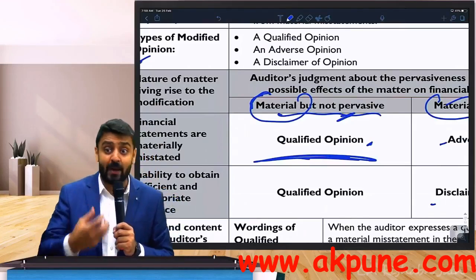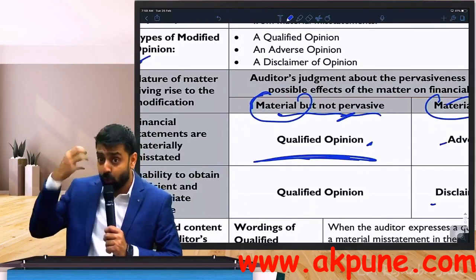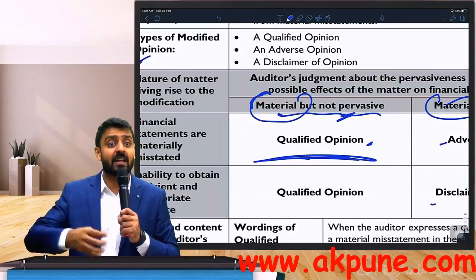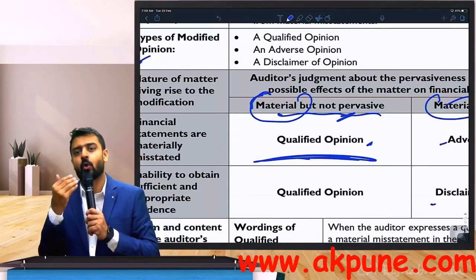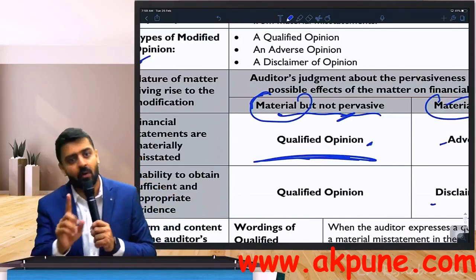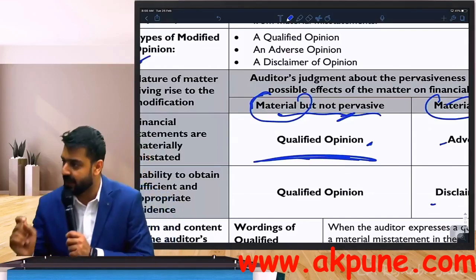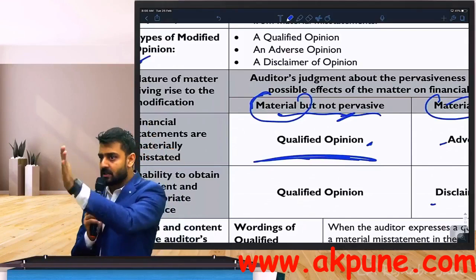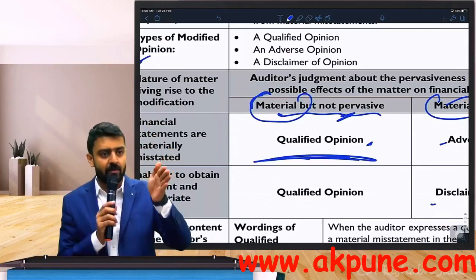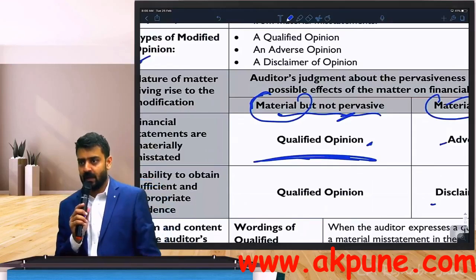You have evaluated that misstatement, and in your judgment, it is pervasive in nature. So you want to say that the entire financial statements are not true and fair. So that means you want to go ahead with which opinion? Adverse opinion. It's modified category number 2 that is called adverse. Is point number A, qualified and adverse, clear to you? Can we go to point number B now? Let's go to point number B.